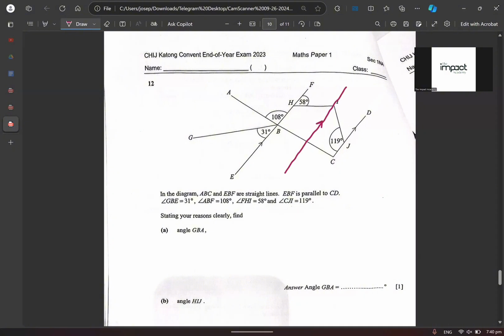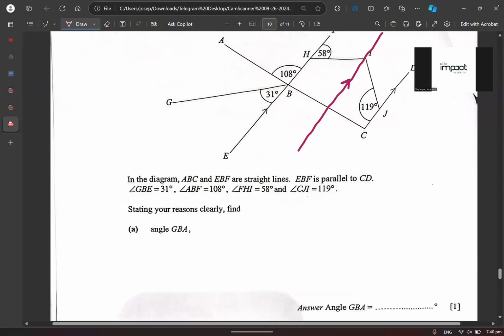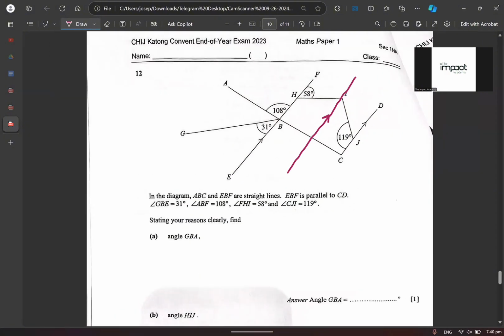So this itself is parallel. True or not true? Okay, let's read first. In the diagram, A, B, C, and E, B, F are straight lines. Where is E, B, F? Oh, wow. We can see that E, B, F is this one over here. True or not?